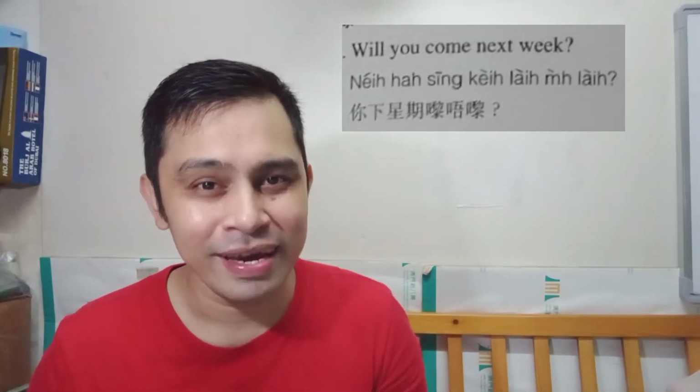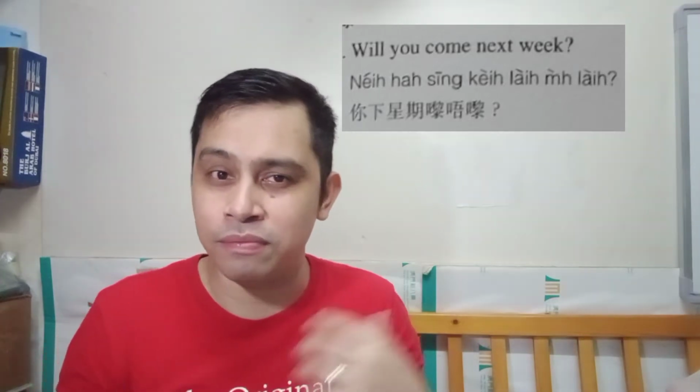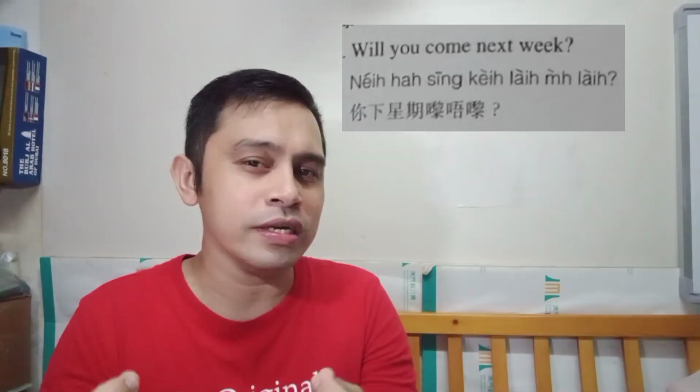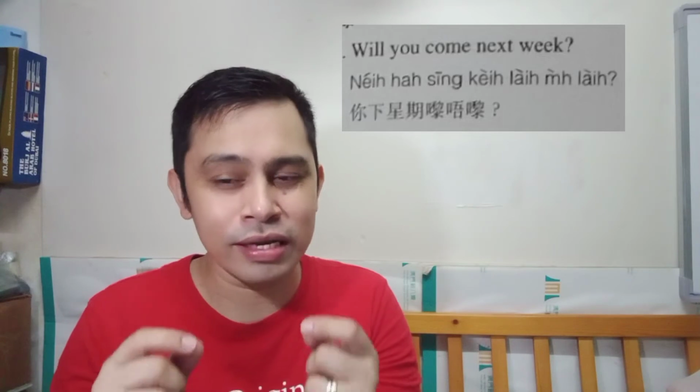Will you come next week? Okay, in Cantonese, Nei ha sing ke laim lai. If you remember in our previous lesson, the word ha, as I've shared to you, is something next, also under. So that is the function of ha. So ha sing ke, that's next week. So notice the word lai lai.